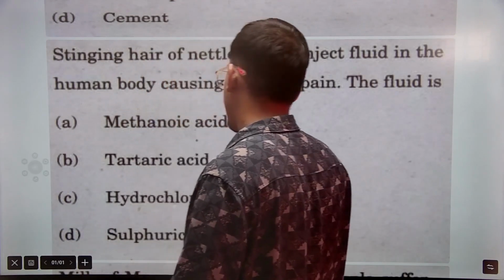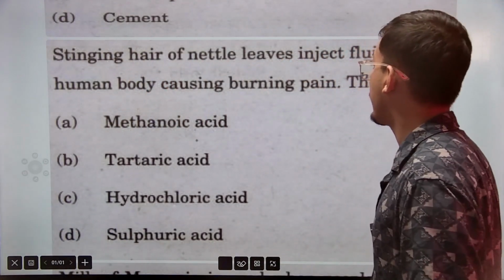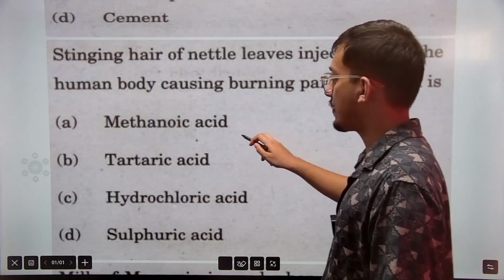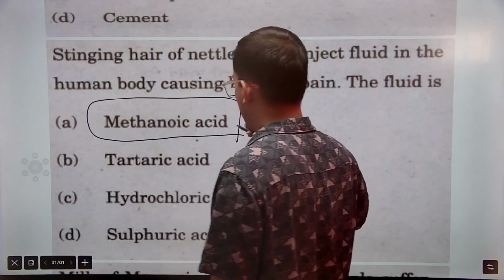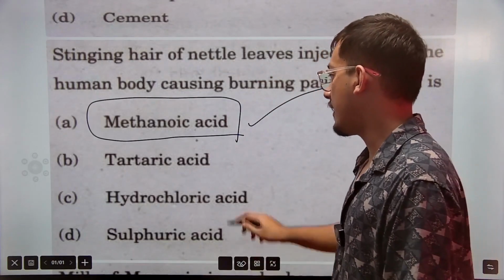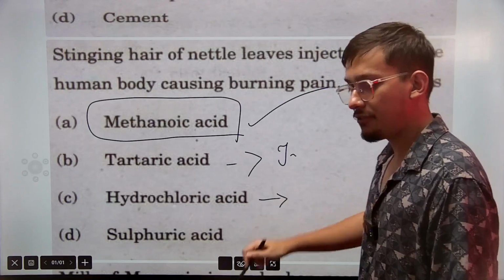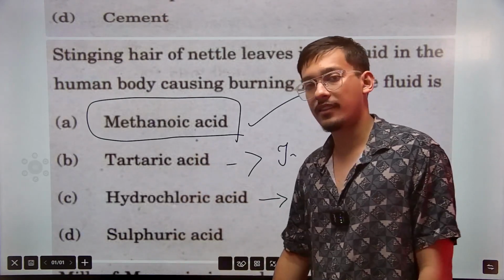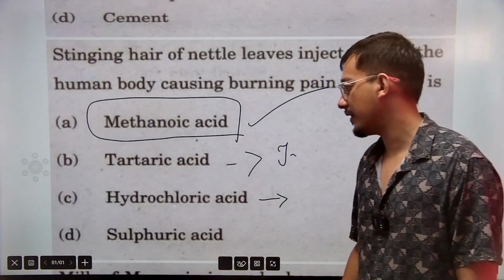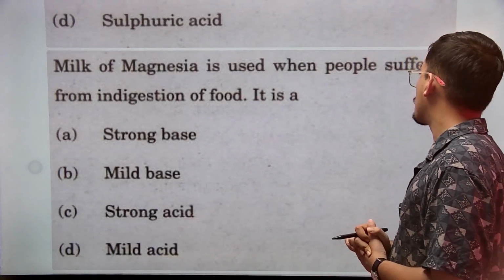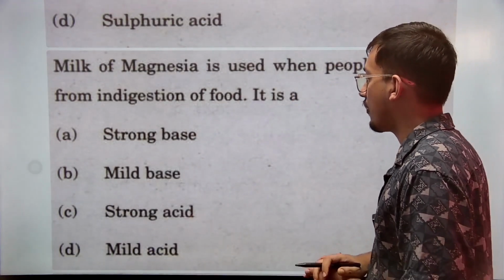Then we have: the stinging hair of nettle leaves injects fluid in the human body causing burning pain. The fluid is methanoic acid, tartaric acid, hydrochloric acid, or sulfuric acid. The sting of the nettle leaf is from methanoic acid, right? Then we have: milk of magnesia is used when people suffer from indigestion because of food.